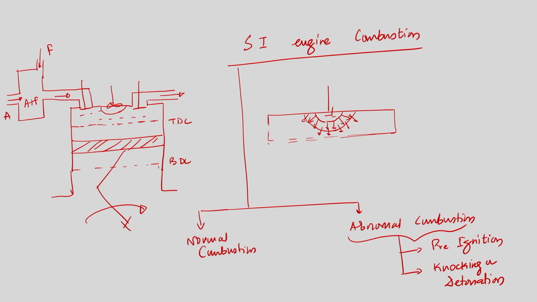Now, there are two different classifications of SI engine combustion. One is the normal combustion, the other one is the abnormal combustion, and this abnormal combustion can be further subclassified into two categories. One is known as pre-ignition, the other one is known as detonation or knocking. So, now we will discuss these important methods, normal combustion and abnormal combustion, abnormal combustion a little bit more.